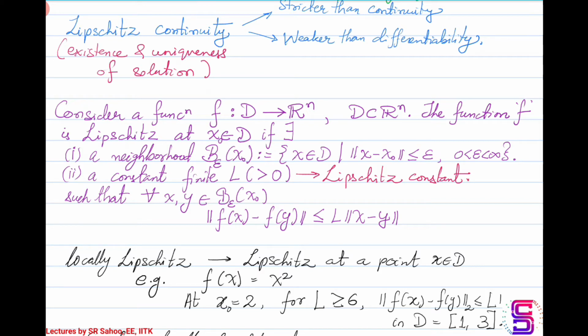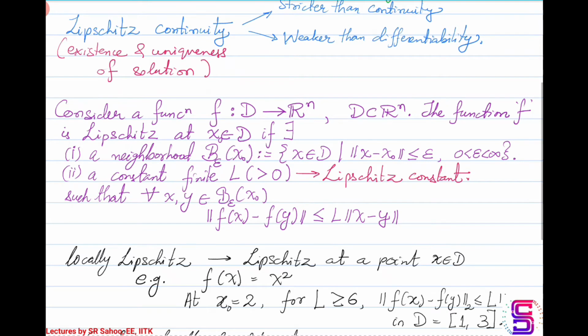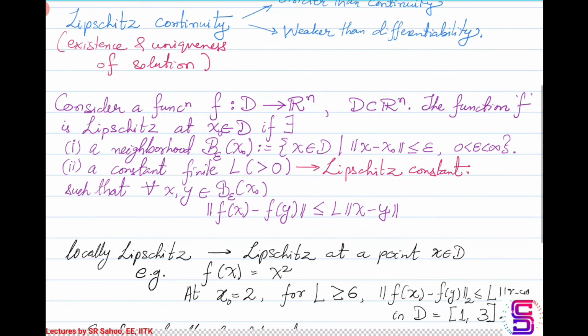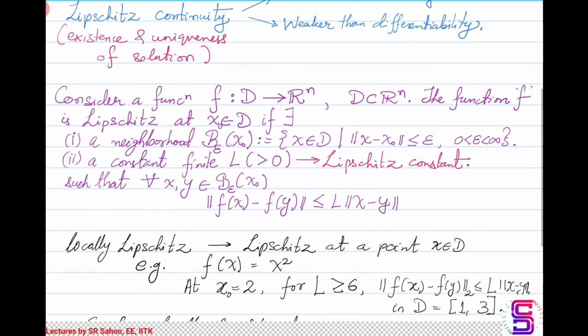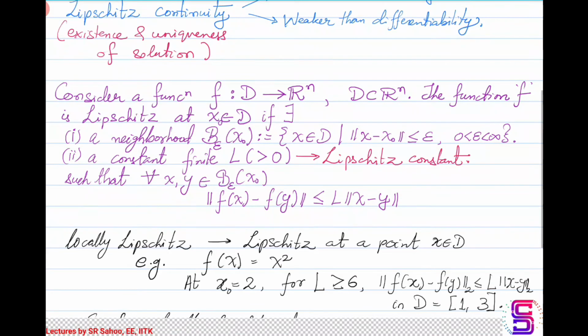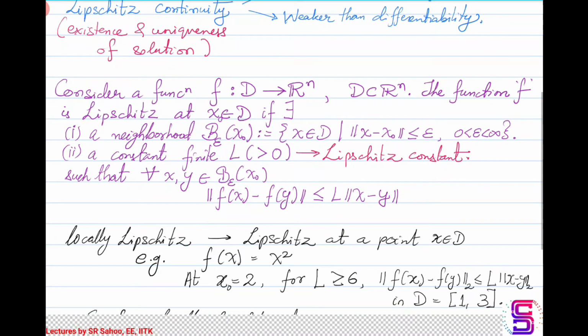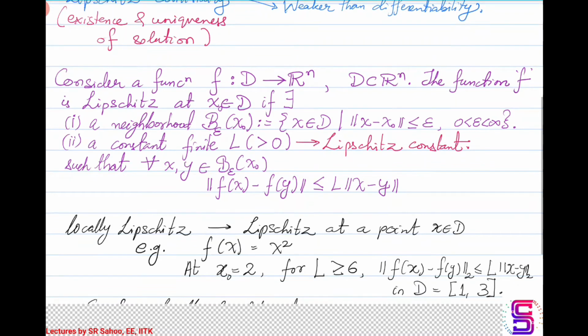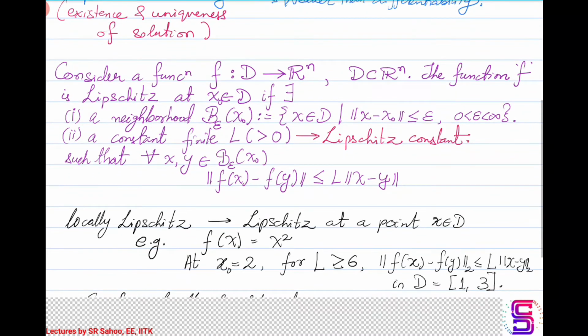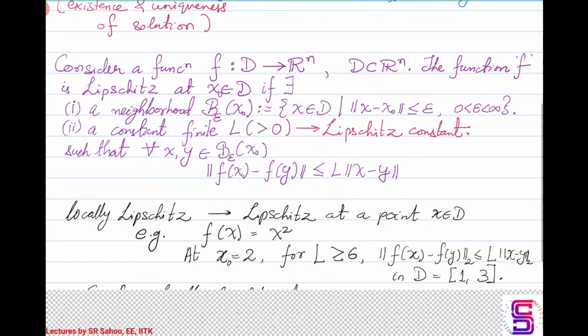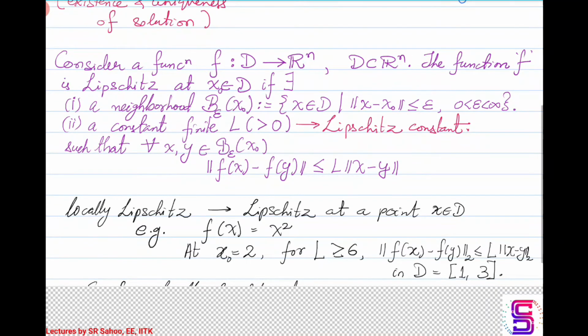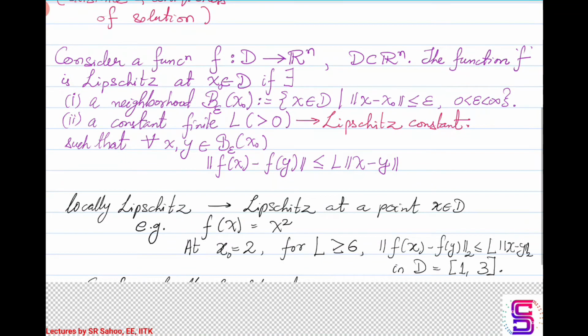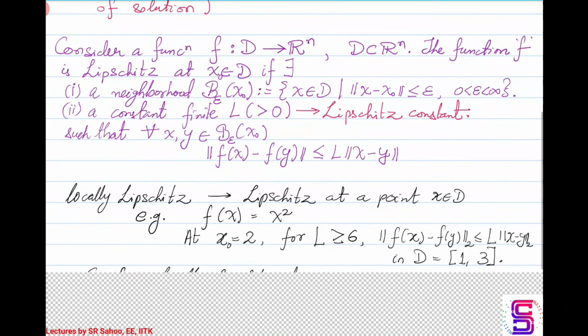For the interval 1 comma 3, the neighborhood defined as 1 comma 3, if you take L to be 7, then L equal to 7 is also a Lipschitz constant for the neighborhood 1 comma 3 of the point 2. So this L is not a unique Lipschitz constant associated with a function and the neighborhood. It's just that once you fix an L, it's the same L that should be able to satisfy this relationship for all the points.